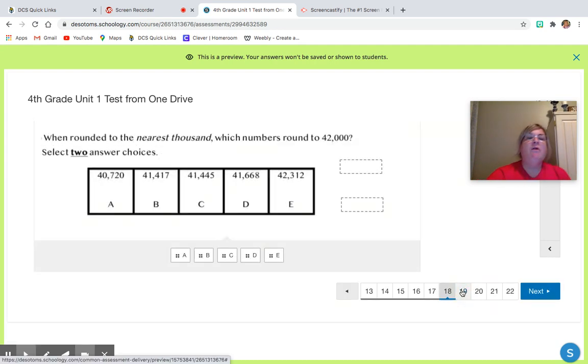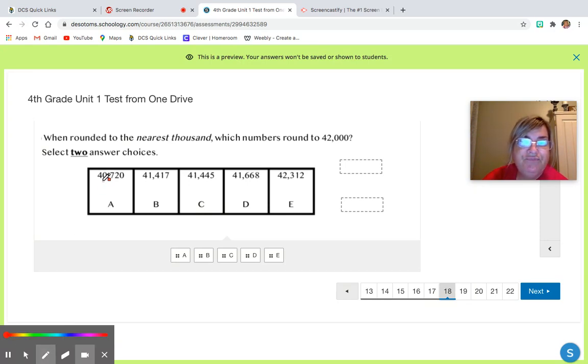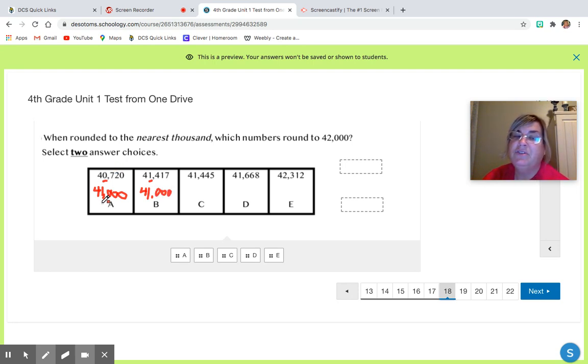Question 18. All right, when rounded to the nearest thousand, which numbers round to 42,000? All right, so we're rounding to the nearest thousands place. So this 0, let me get my pen. It would go up 1, but that would be 41,000. All right, this is in the thousands place, but again, this one would round to 41,000 because that 4 would tell him to let it rest. That 7 told the 0 to go up 1, so 0 plus 1 would be 1. And then this is in thousands place, but this 4 would tell the 1 to let it rest. So this one rounds to 41,000.